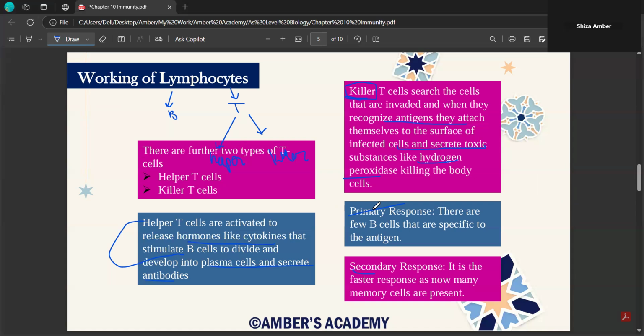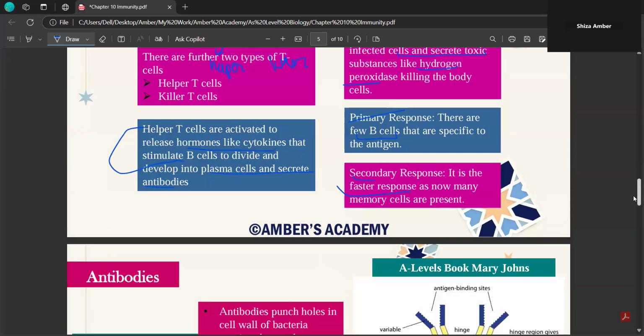But influenza is something which occurs to people in every winter season. So they produce a secondary response for influenza. But if there is any new virus or any new bacteria, then the body produces a primary response. In primary response, there are few B cells specific to the antigen, while in secondary response, it's a faster response because there are already so many memory cells present. Those memory cells then divide themselves into plasma cells and then into antibodies.